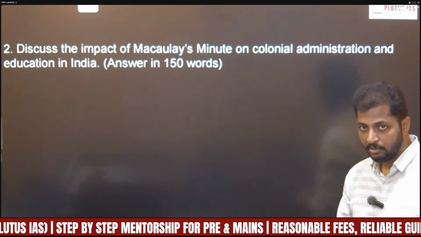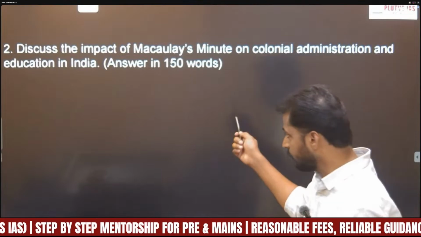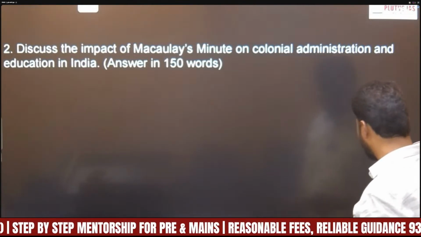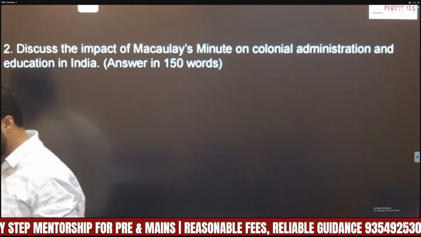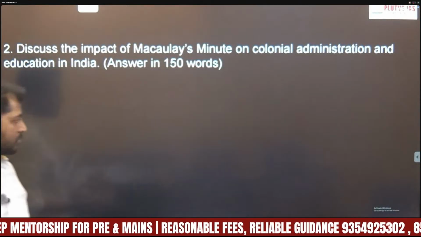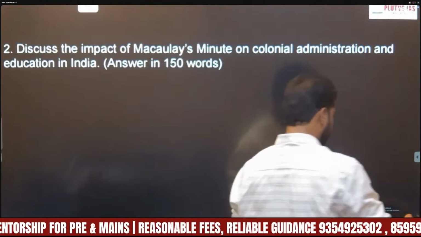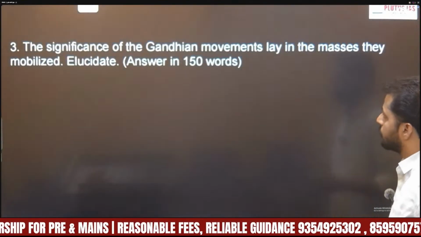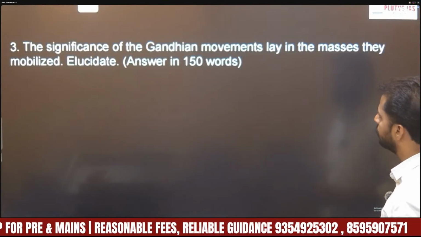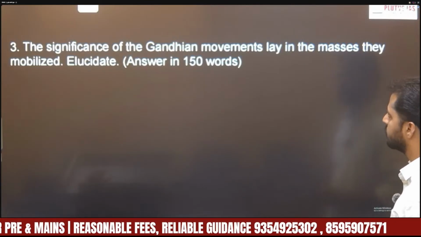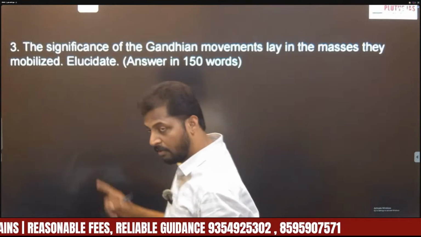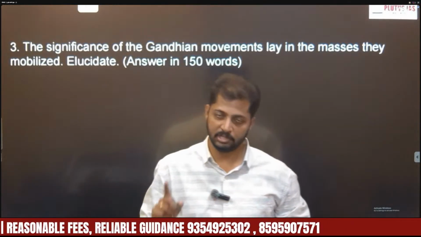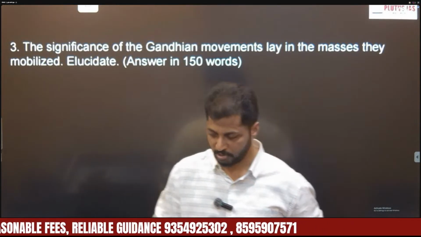This is the second 10 marker question, from the modern section, especially the British reforms in India in the early period of the 19th century. Coming to the third question, the significance of Gandhian movements lay in the masses they mobilized. Elucidate. This is the third 10 marker question, also from modern India, especially the Indian national movement.